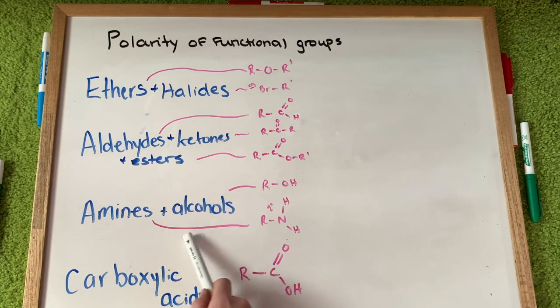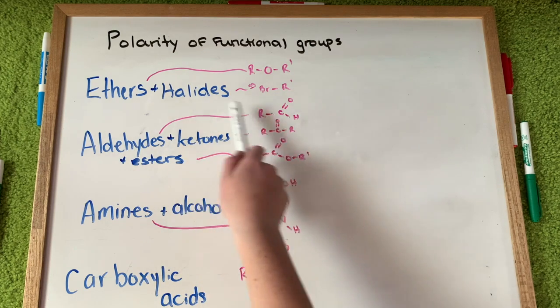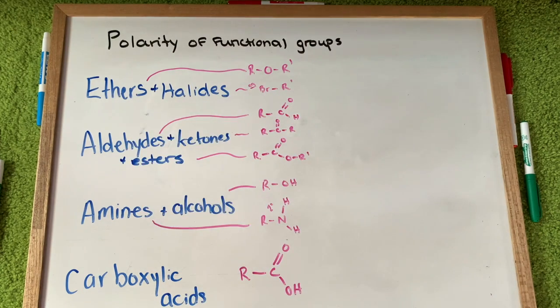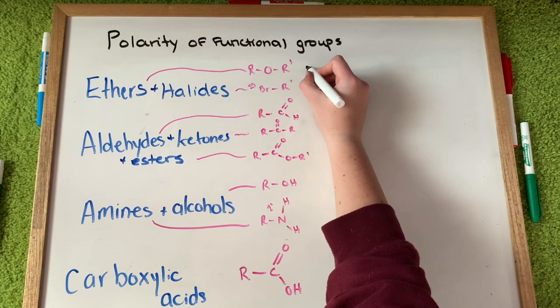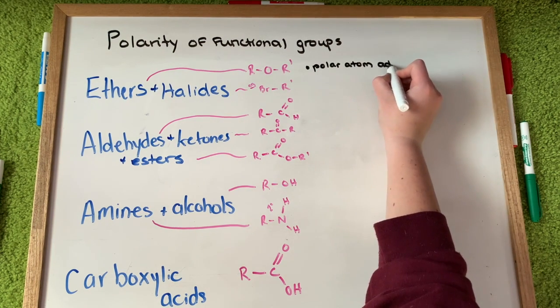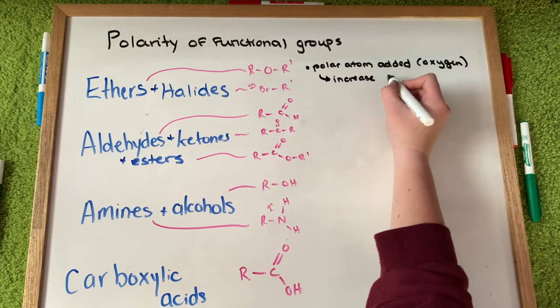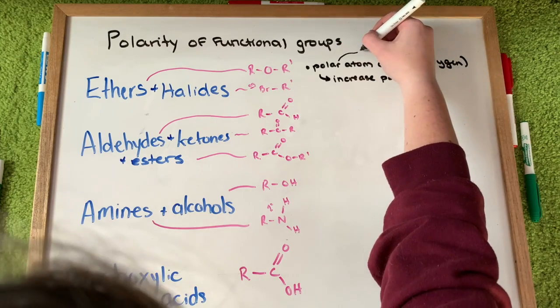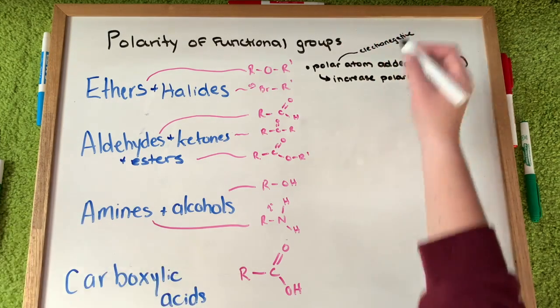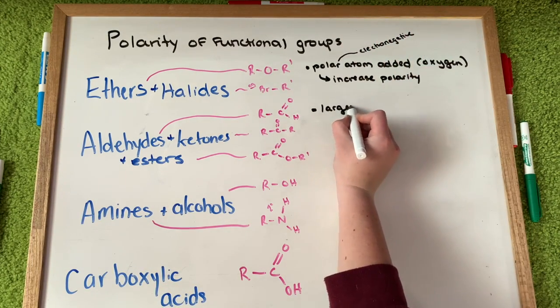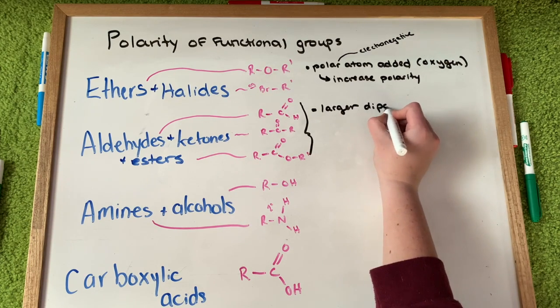To continue on, I grouped these different functional groups based on similarities between their polar properties. So as you can see at the very top, we have ethers and halides. These two functional groups have a polar atom added to them. For example, oxygen could be added to either of them. This increases the electronegativity, which also increases the polarity of the functional group.